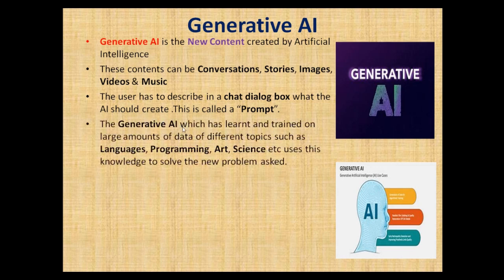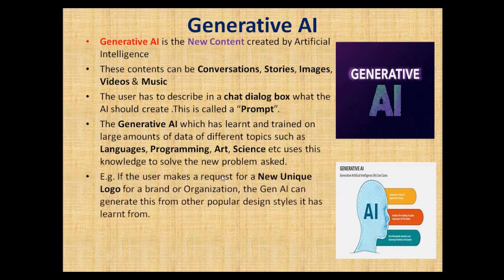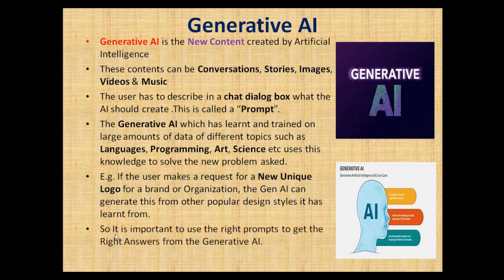The generative AI, which has learned and trained on large amounts of data on different topics such as languages, programming, arts, science, etc., uses the knowledge to solve the new problem asked based on the prompts. For example, if the user requests a unique logo for a brand or organization, the Gen AI can generate this from the other popular design styles it has learned from. So it is important to use the right prompts to get the right answers from the generative AI.